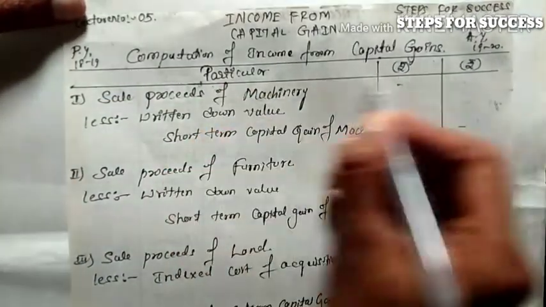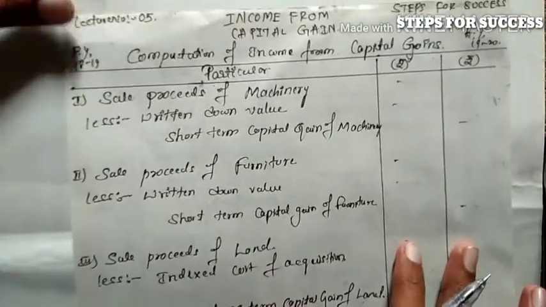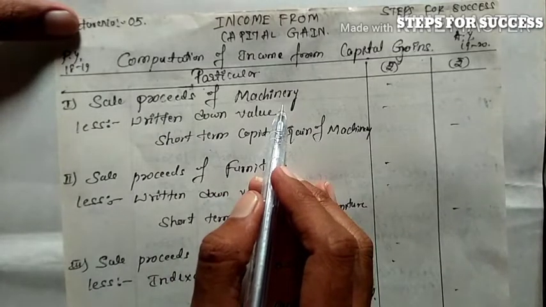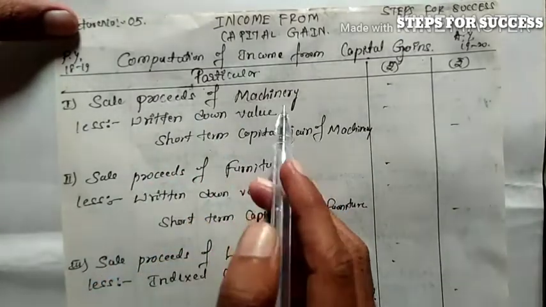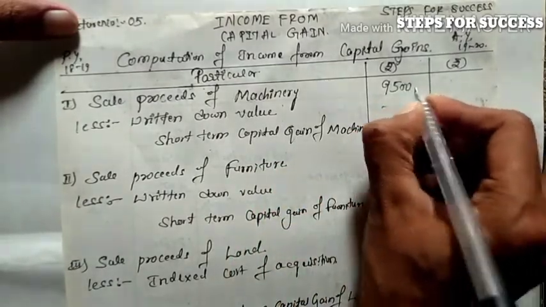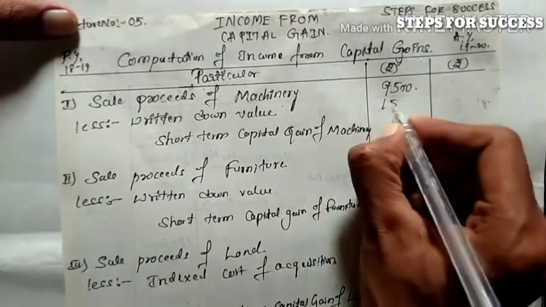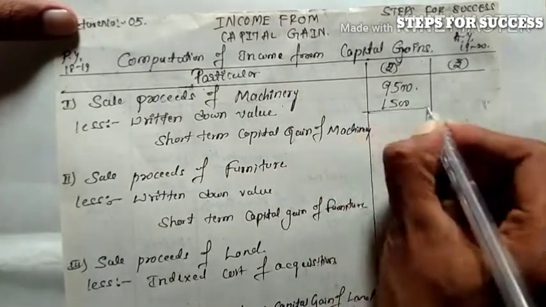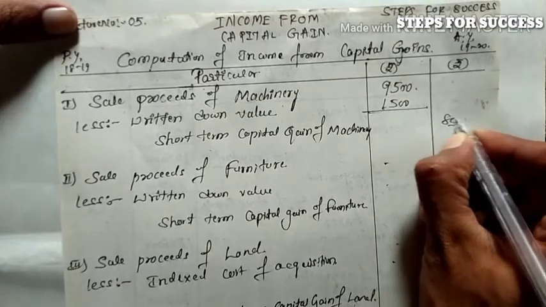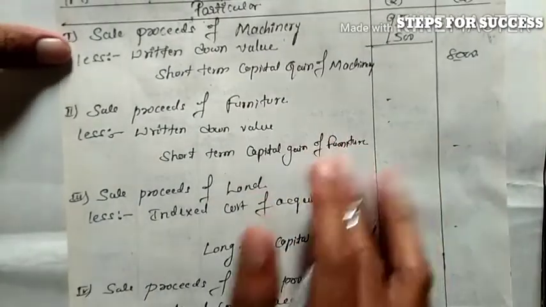Next, the particulars. First, the machinery information should be given. Sale price of machinery is 9,500. Less written down value given in the question, 1,500. 9,500 minus 1,500 is 8,000. It is our short term capital gain of machinery. We have concluded one portion.